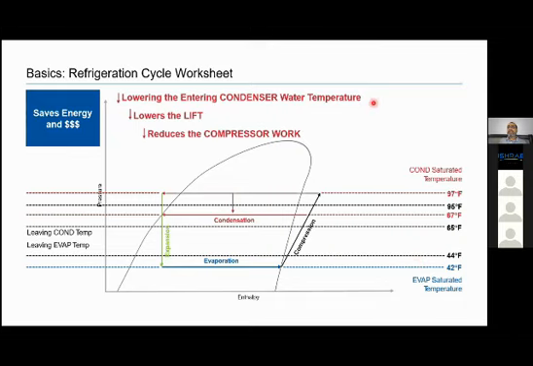So lowering the entry condenser water temperature lowers the lift and reduces the compressor work. It saves you energy, it saves you running cost.